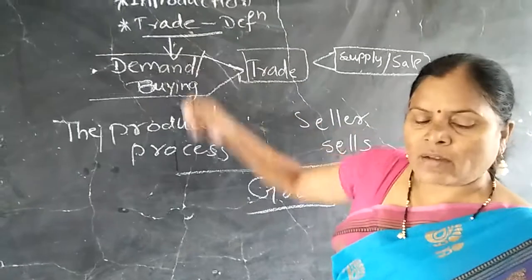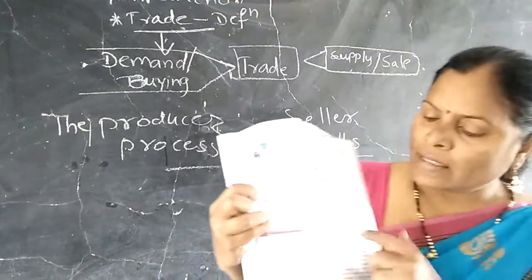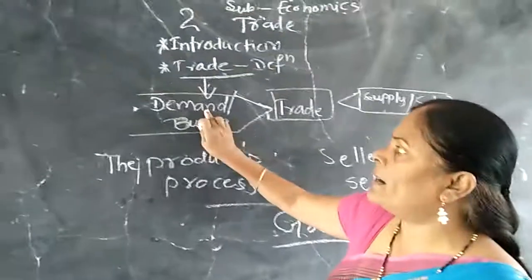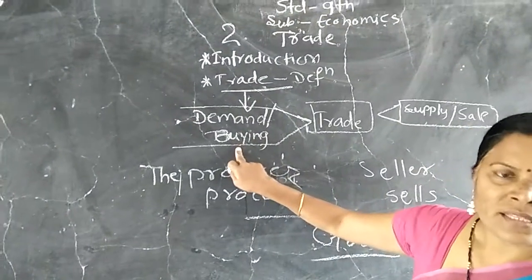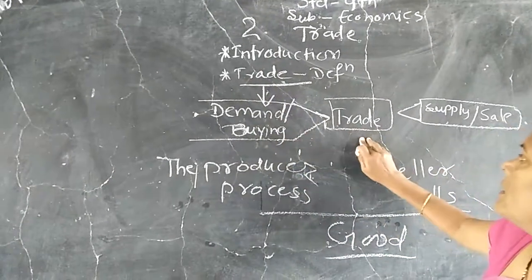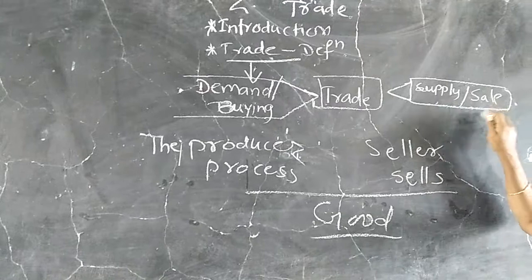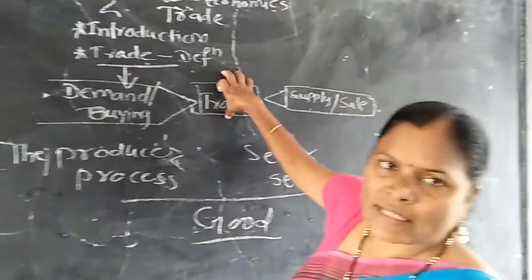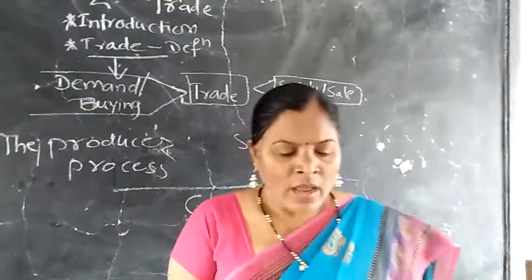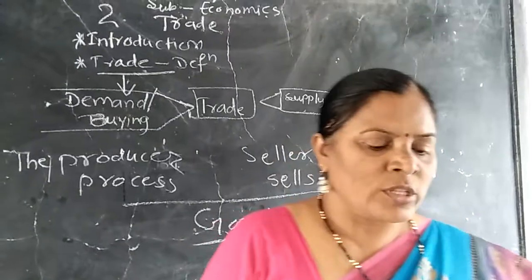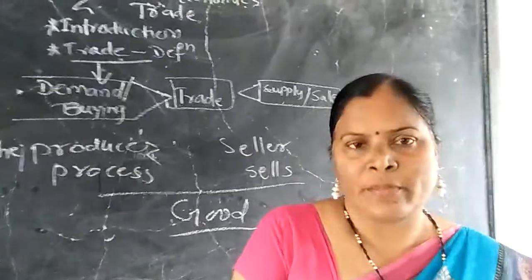In our textbook, the structure of this flow chart shows that if there is demand, then there is buying. The sellers buy from the producer, and then supply and sale follow. Both of these depend on trade. Now trade is an important economic activity, so the economic life of people is interdependent.